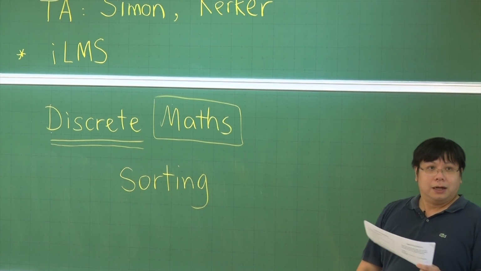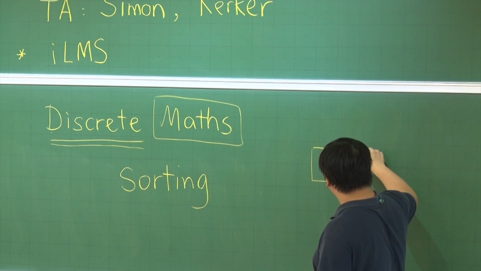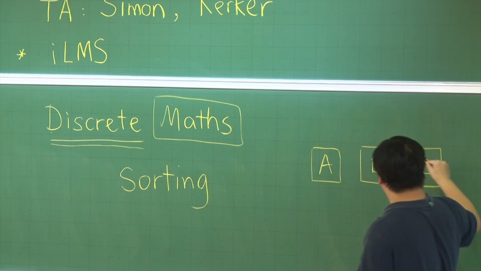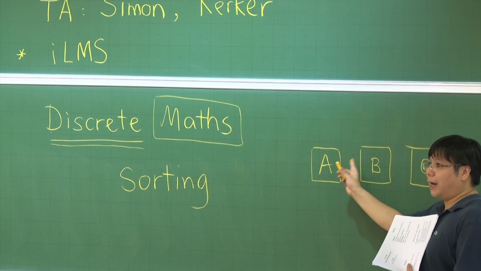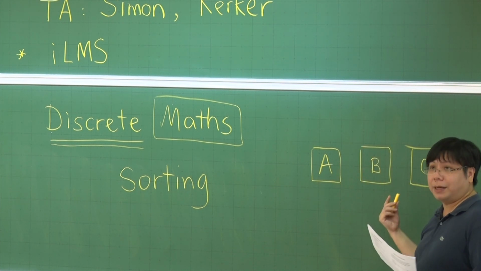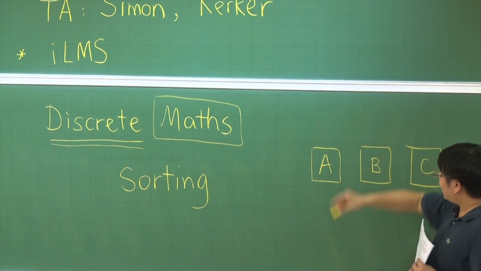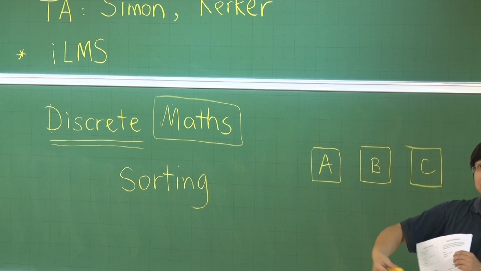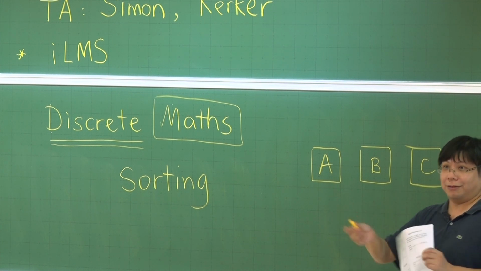Let's say I have 3 numbers, A, B, C. We don't know what the numbers behind them are, but you can ask the computer to compare any 2 numbers at a time. So maybe you compare A and B, and then I will tell you which one is larger, which one is smaller. You can pick A, B and compare, or B, C and compare, whatever. So is there a way that we can use this basic operation, compare, to find out the order from small to large? Yes, how?